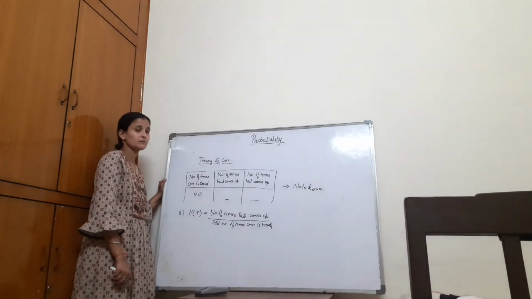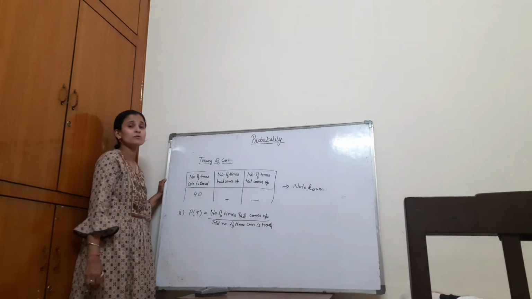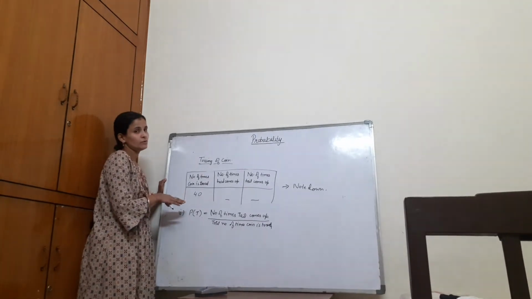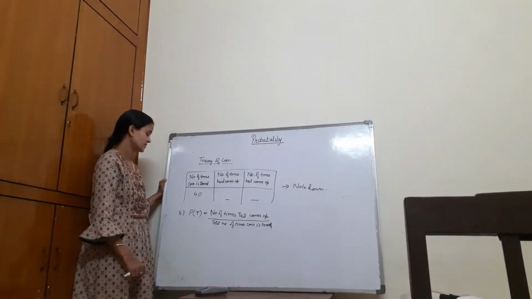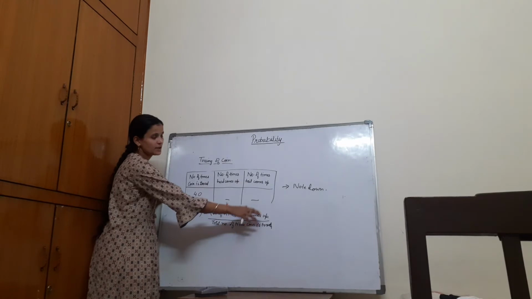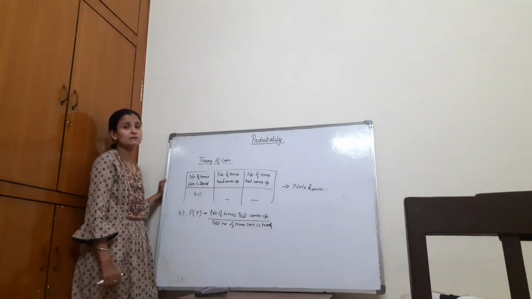We can find how many times the tail is coming up if we toss the coin about 40 times, that is, the number of trials has been increased to 40. And this way again we find the probability of having tail in the outcome.